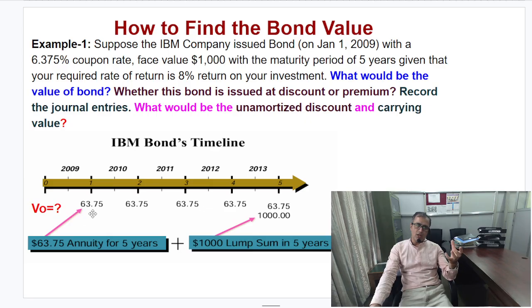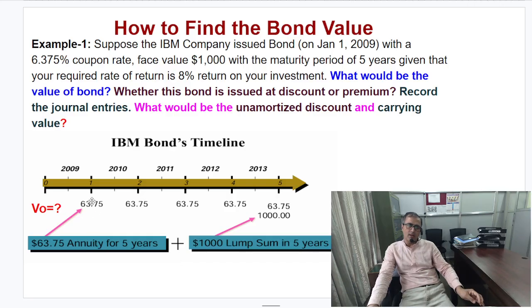Now each year the company will make a payment of 6.375 percent of 1000, which is called the coupon amount. That is 63.75, again 63.75, up to 5 years. As I explained earlier, from the investor's point of view, you will be getting the coupon payment of 63.75. So this is an equal cash flow.